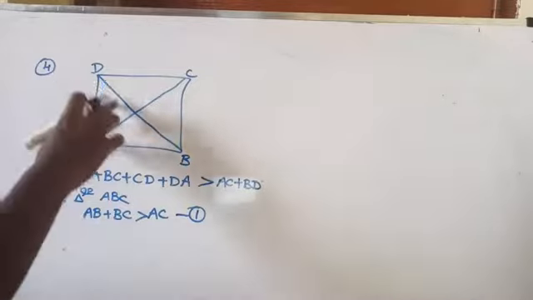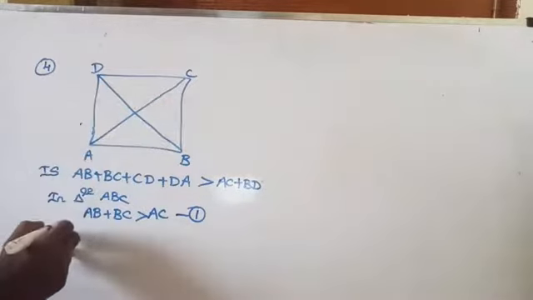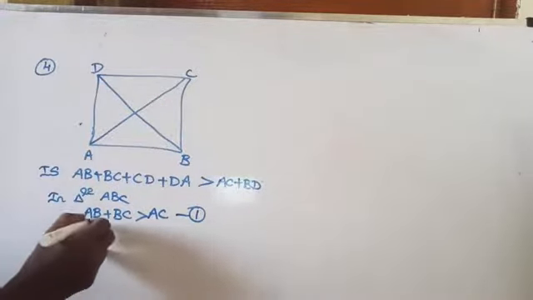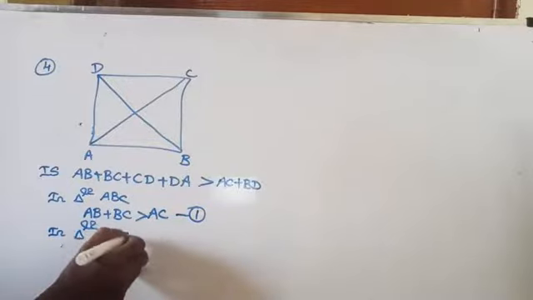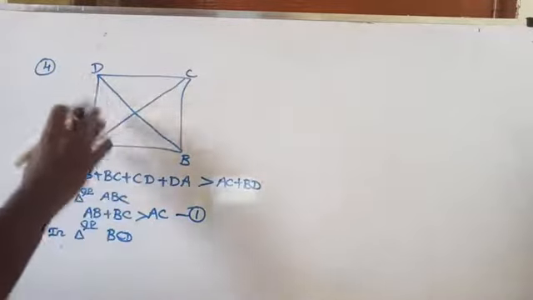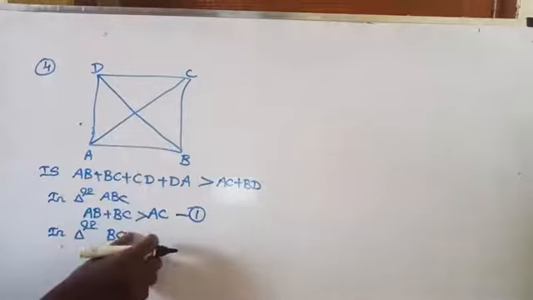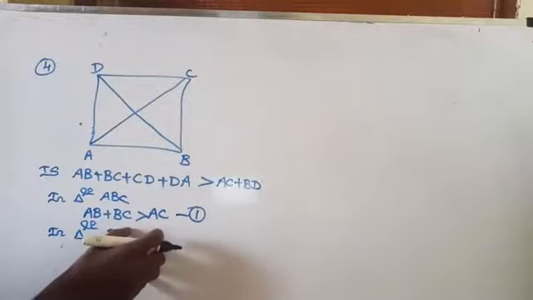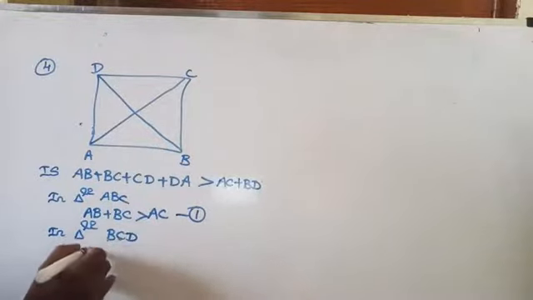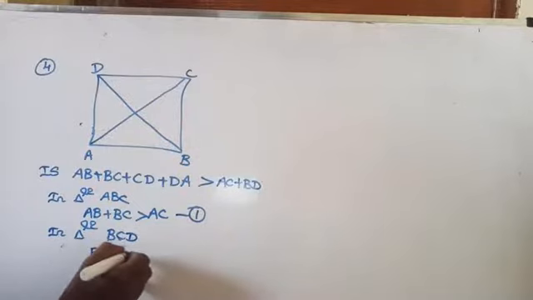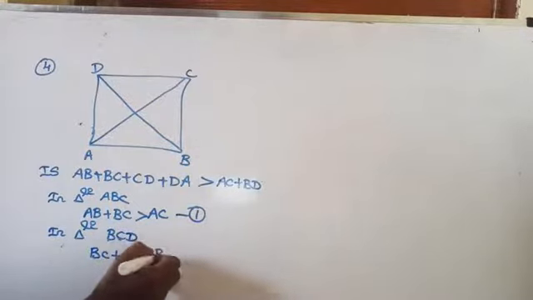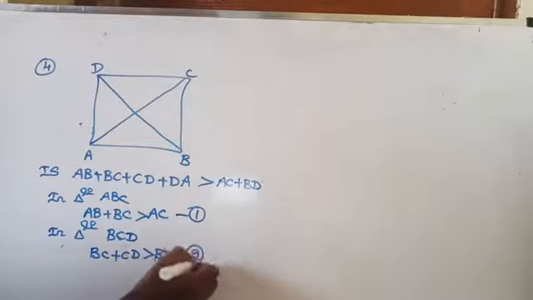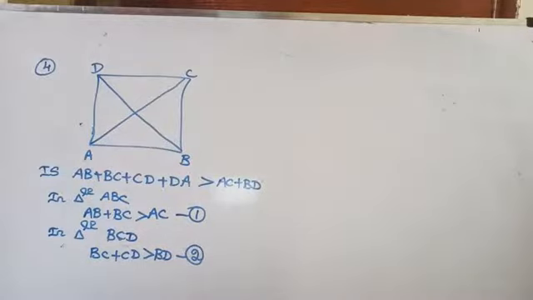Then consider the triangle BCD now. In triangle BCD, this BC plus CD is greater than BD. The sum of any two sides of a triangle is always greater than the third side. Therefore, BC plus CD is greater than BD. So let it be equation number 2.